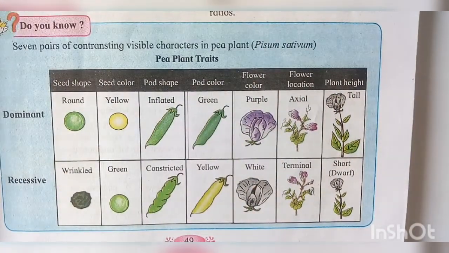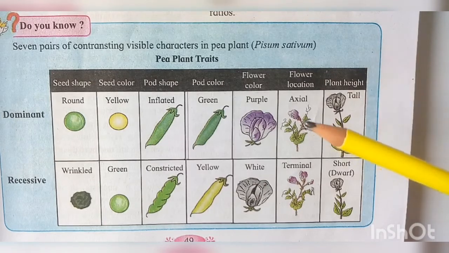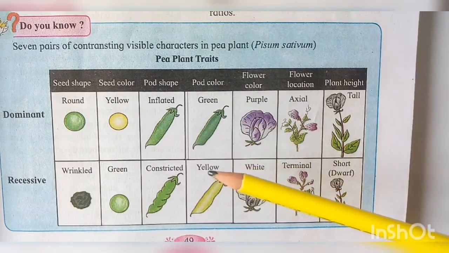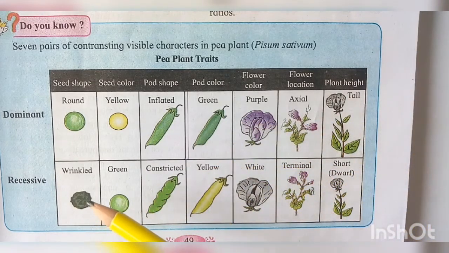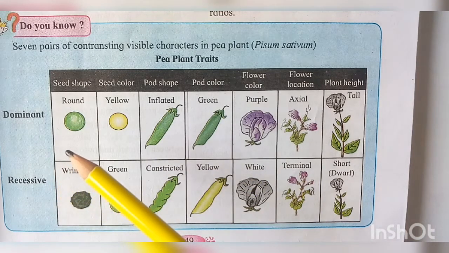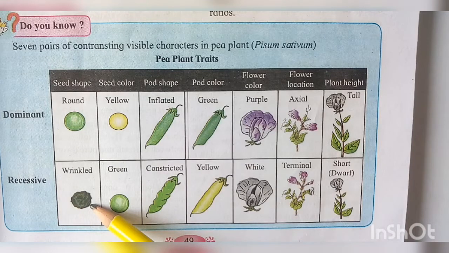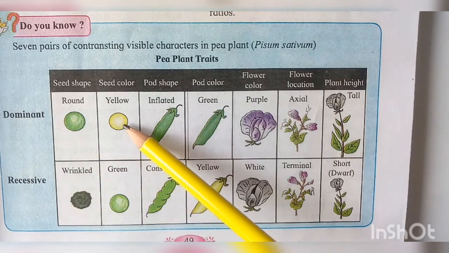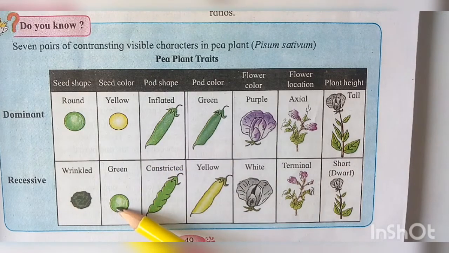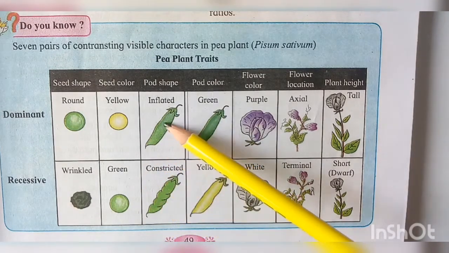These are the different characters which were studied by Mendel. The pea plant shows two types of seeds, round and wrinkled. The color of the seeds may be yellow or green. These are the pods of the pea plant.